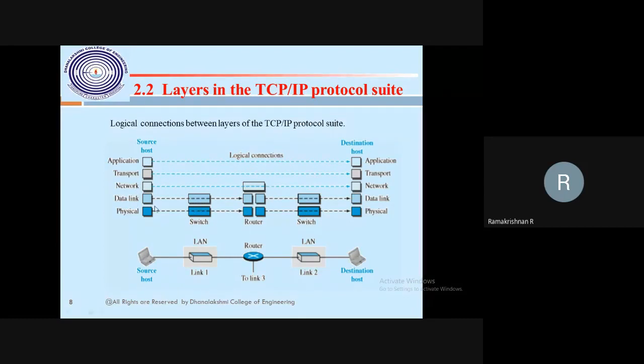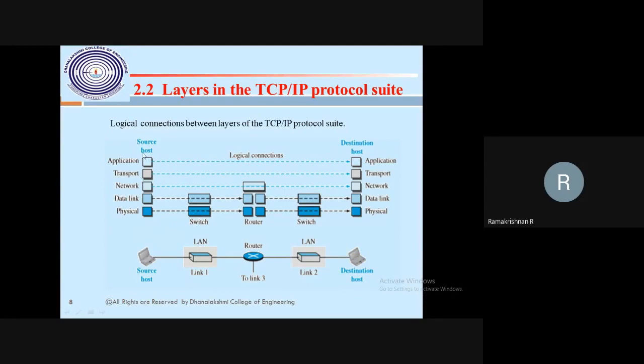Then the router will connect to the internet service provider. You have some other internet service provider, so both internet providers' routers will be connected. Then you connect to your switch, then your machine. We are transferring the information message logically between physical and physical layer. There is the transmission media, wired media or wireless media. With the help of that, we connect to our switch.